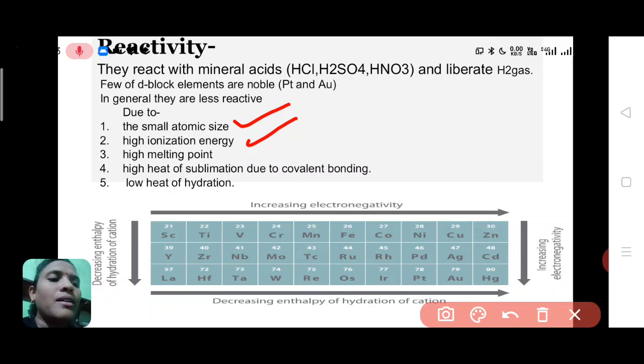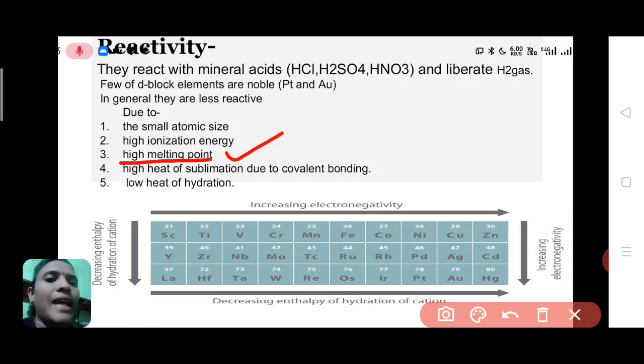Same way, third reason is they have a high melting point. They require a very high amount of heat energy to melt any element, and if they are not melting at room temperature or low temperature, they cannot react with any other substance.